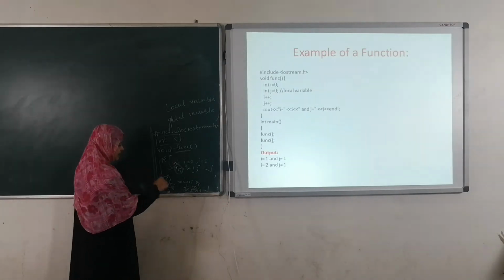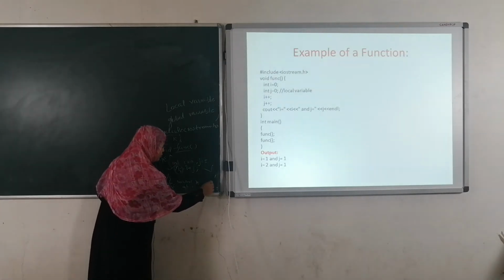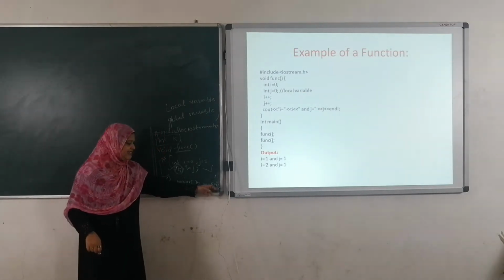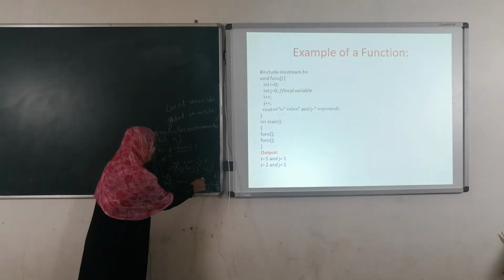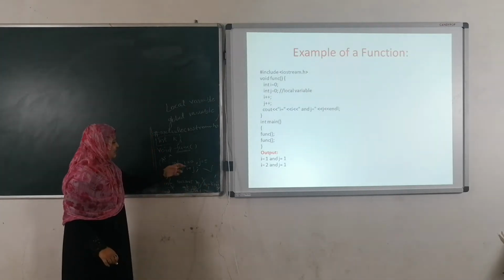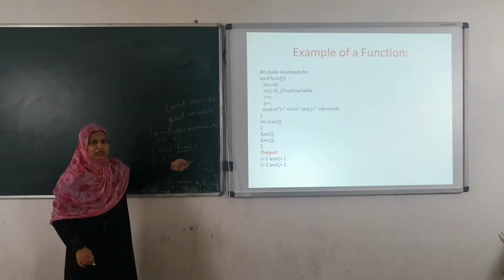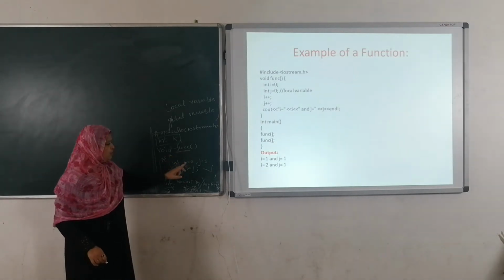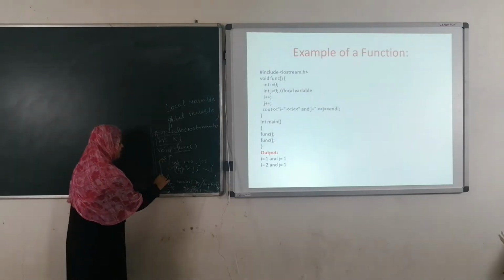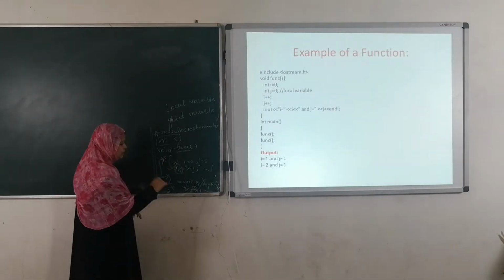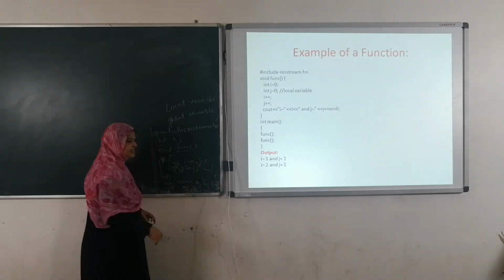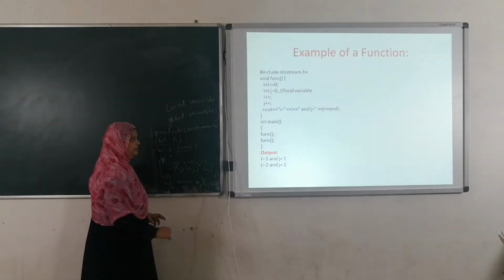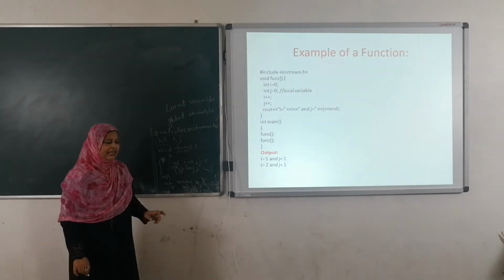In some cases, if I am going to use m equals k plus i, is it possible? No. Why? Because here i is local to func, local to this function. The scope of i is present within this particular function only. We can't use this i outside the function. So we are going to get the error here.